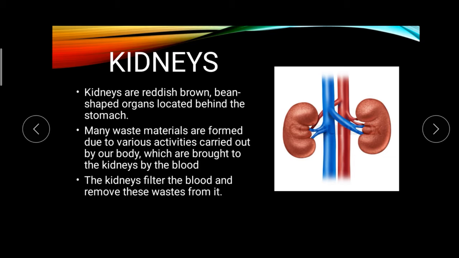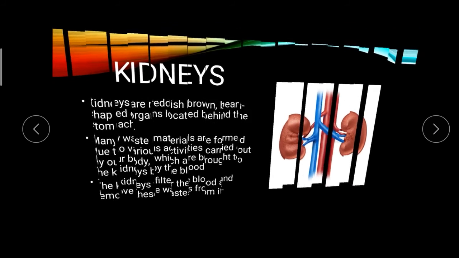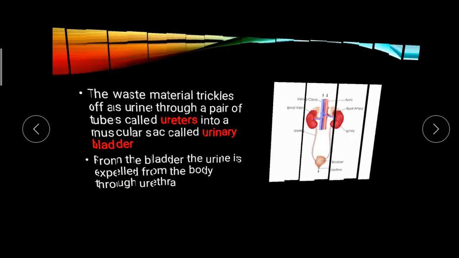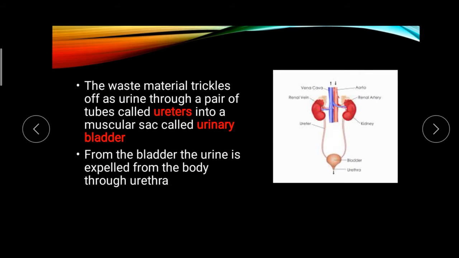Do you understand? So what is the kidney? Kidneys are reddish brown in color and located behind our stomach. The kidneys will filter our blood and remove the waste from the blood. Then the waste material trickles off as urine through a pair of tubes called ureters. This waste material will get out of our body as urine through a pair of ureters. This pipe is called the ureter.